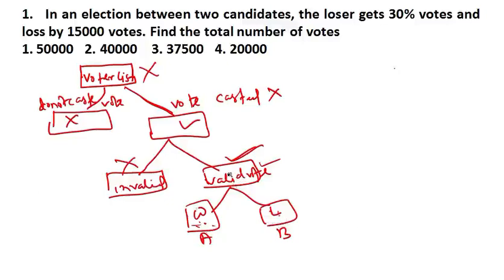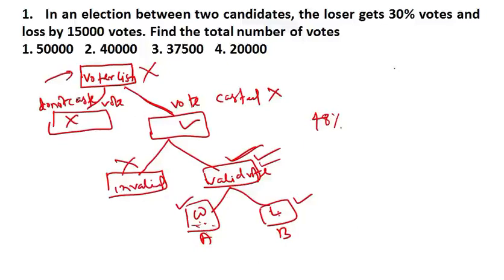But remember, for this winner or this loser, their counting can be done from anywhere. What I am trying to convey is that suppose in the question it is given that the winner gets 48% of the votes from the voter list.